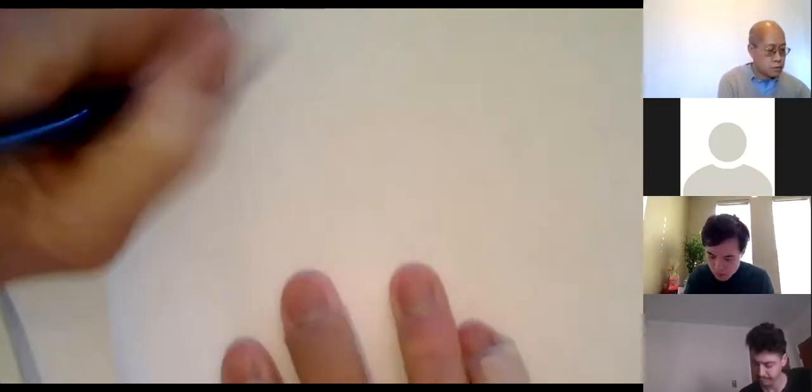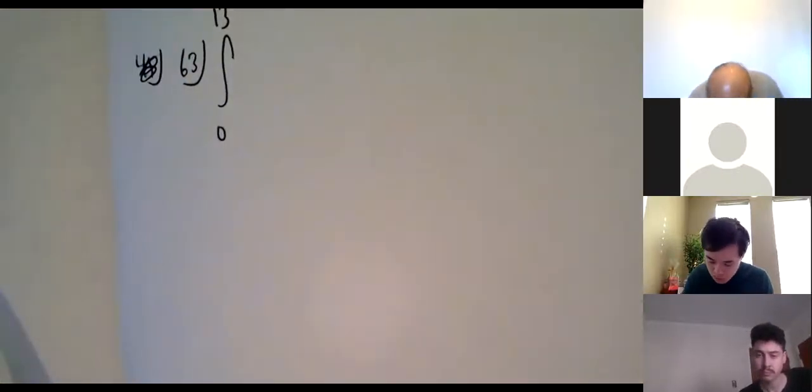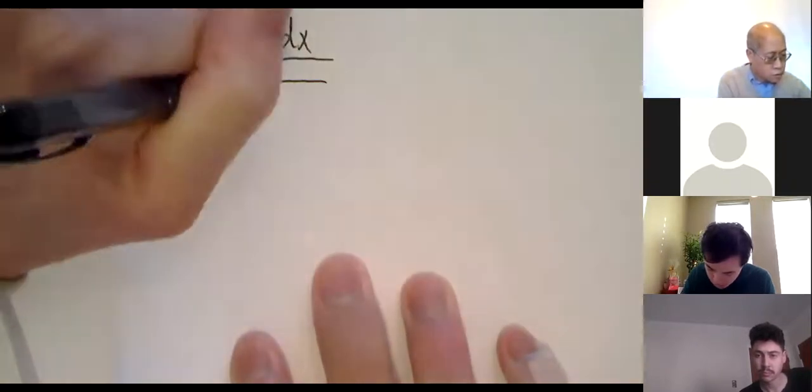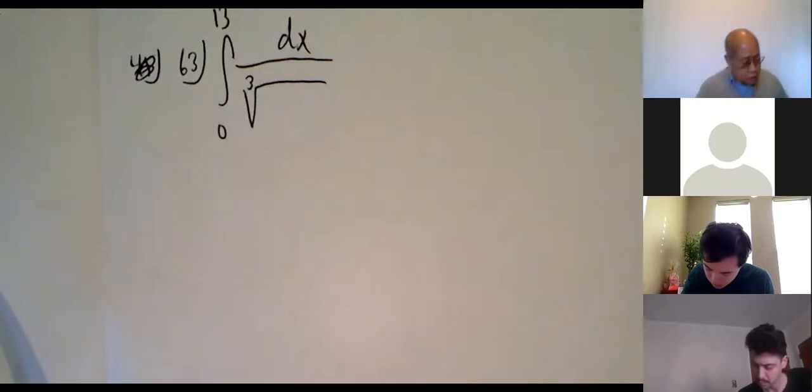The integral from 0 to 13 of dx over the cube root of (1 plus 2x) squared.